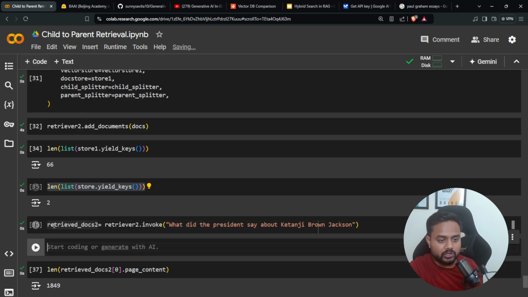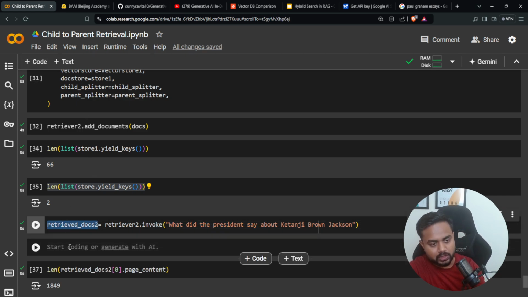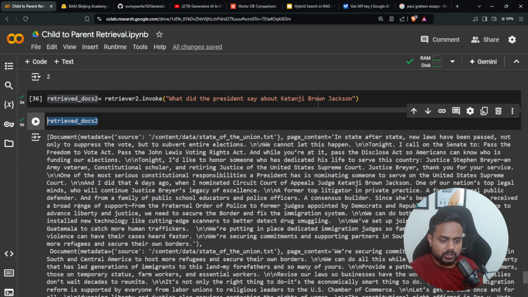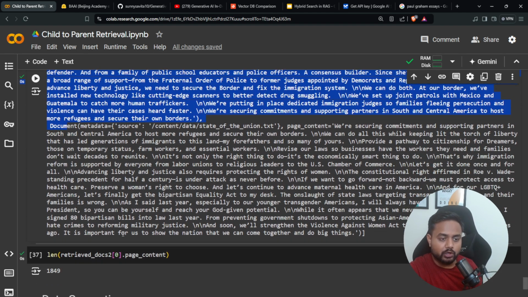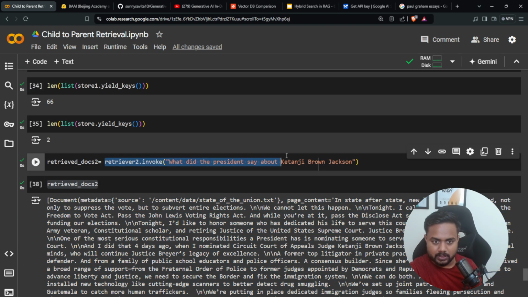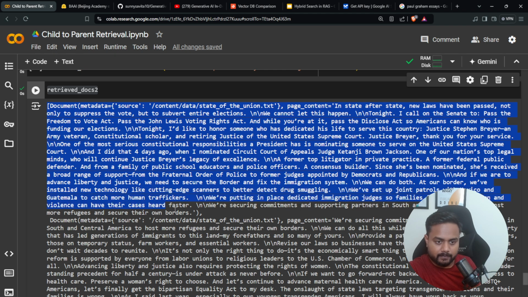Now let me show you how many chunks it is going to return. If you look at this retrieved document 2, it returns two chunks by default, two parent chunks. Inside this invoke method, there is a parameter where you can pass a value of k. By default it is going to return two parent chunks. I hope you are getting my point. This is the parent chunk.